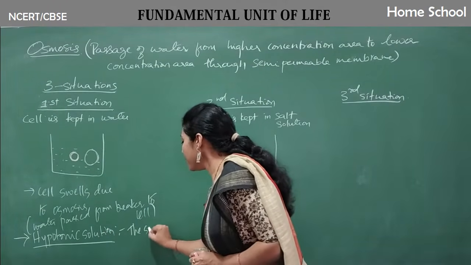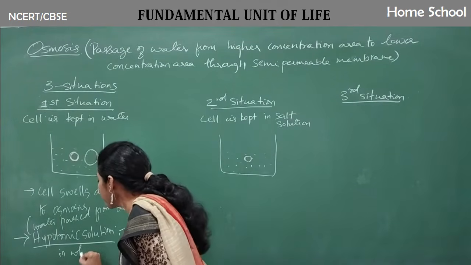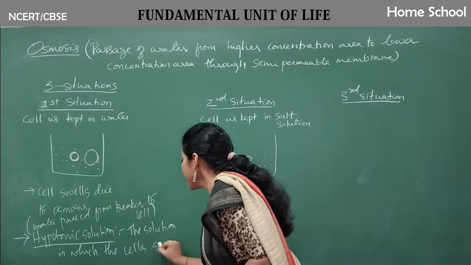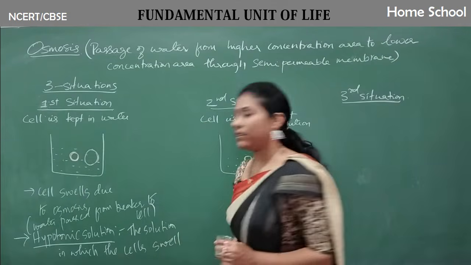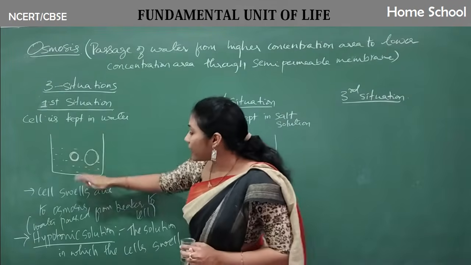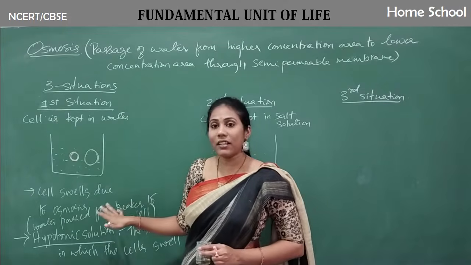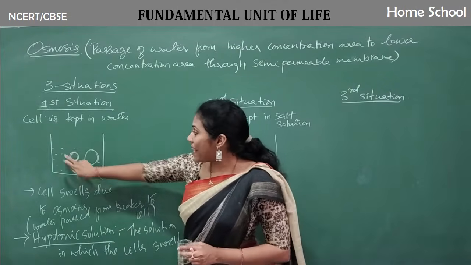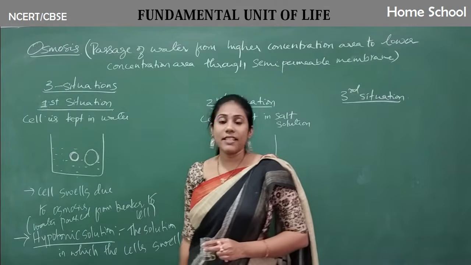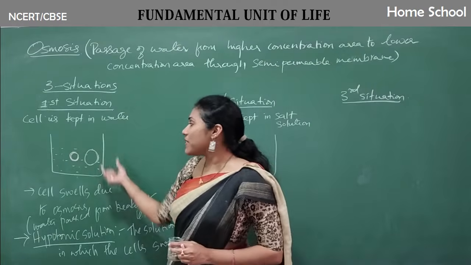The solution in which the cells swell. Okay, they become large in size because they would have absorbed water. How has that water been absorbed? Actually, osmosis occurred. What do you mean by osmosis? Passage of water from a higher water concentration area to a lower water concentration area. Okay, got to know? So this is the proof that osmosis has occurred.